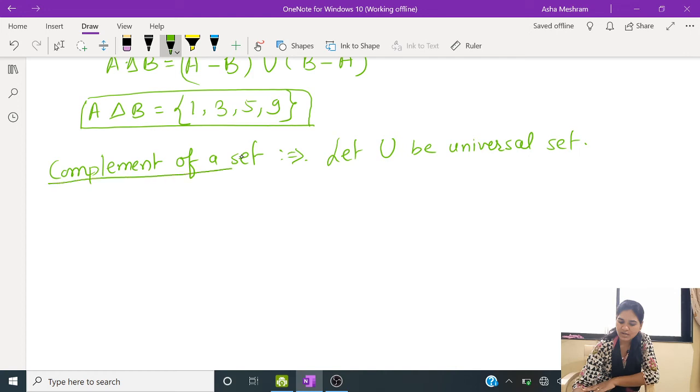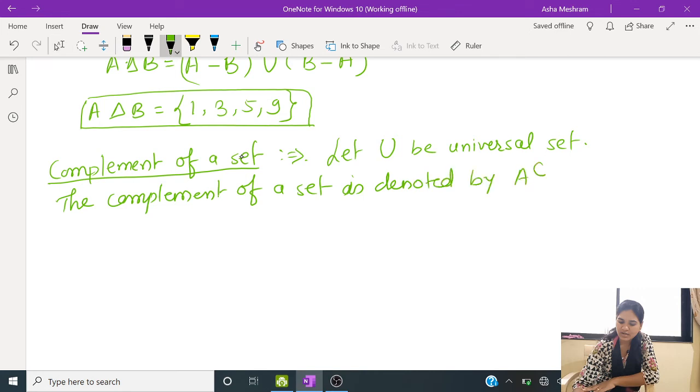The complement of a set A is denoted by A complement, and this contains U minus A. So using a figure we see this definition.